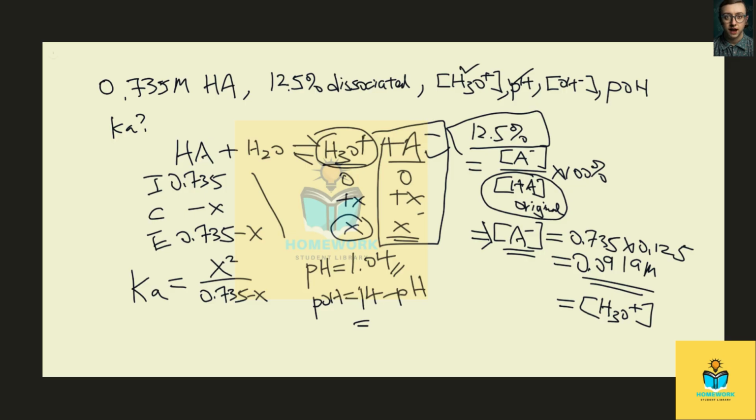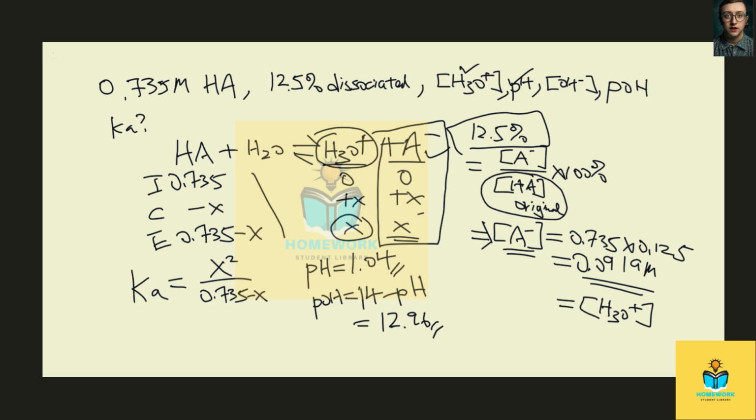We should be able to find that the pOH is roughly 13.0... sorry, that's 12.96. We are looking at the least decimal place, so we're going to keep 12.96.